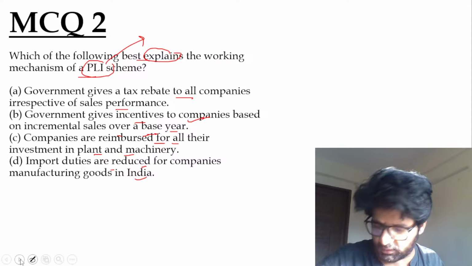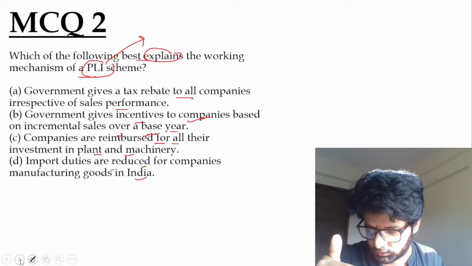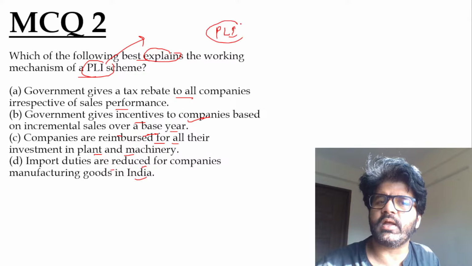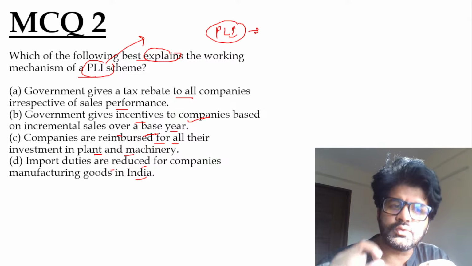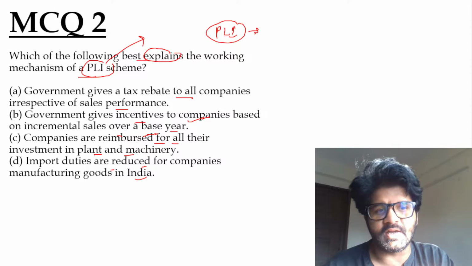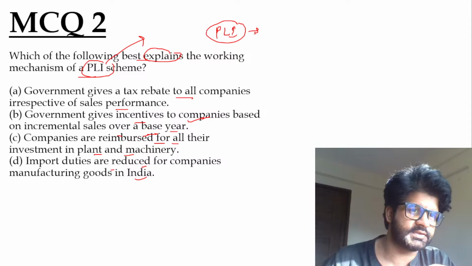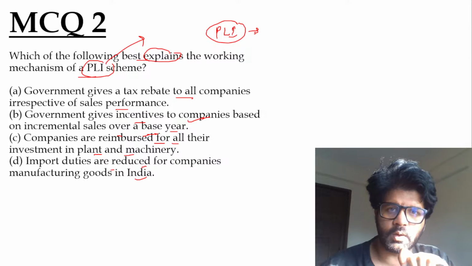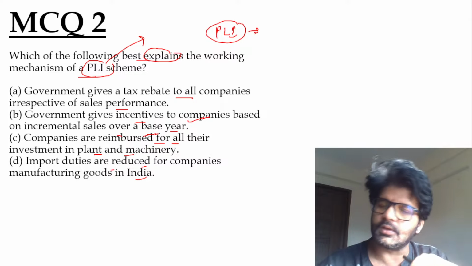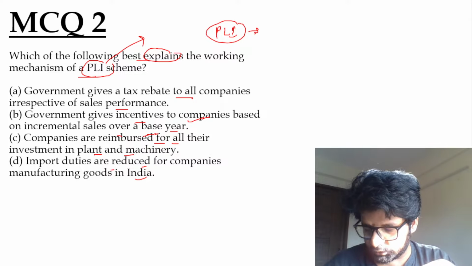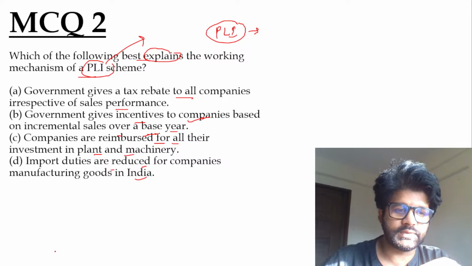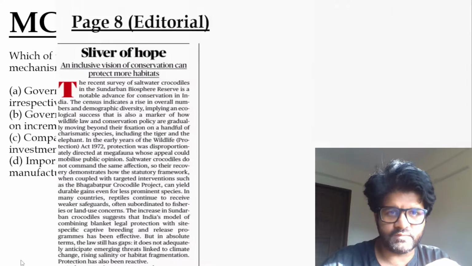So hope you understood the basics. Anandu, Mamta, Shripurna, yes, that is the basic concept we have just discussed, and we have discussed PLI earlier also. The more units you are producing, based on how much increment has happened over the previous year, you'll be given incentive on that. It's not about tax rebate, etc. The government will be crediting a certain amount into your bank account, based on how many incremental units you have produced over the previous year. So the answer is B. B is the answer, Jivayan. Do revise the PLI scheme, we have discussed it.